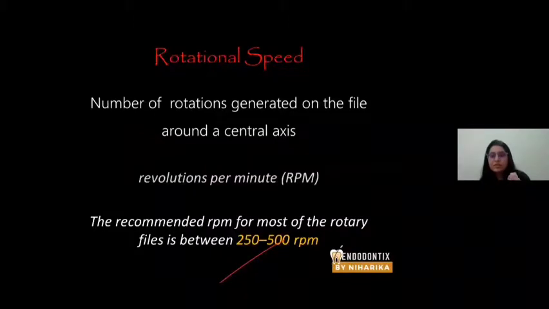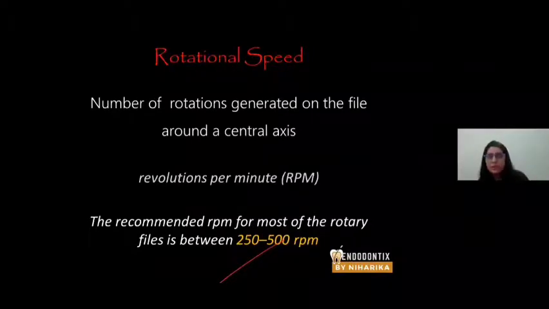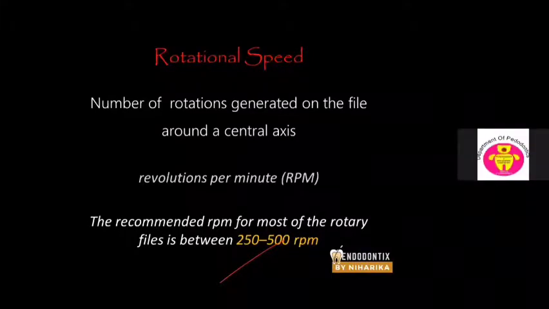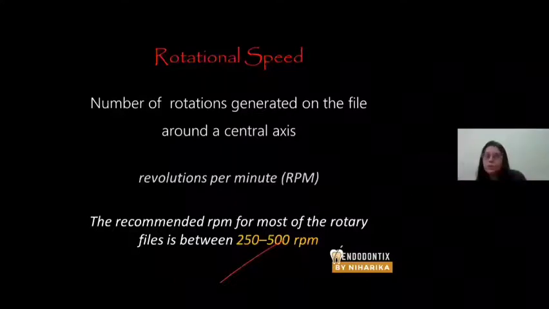The number of rotations generated on the file around the central axis is the rotational speed of the file, and it is measured in RPM. Whenever you buy a pack of files, if you look at the readings given with the particular file pack, you can always see that each file has its own rotational speed.